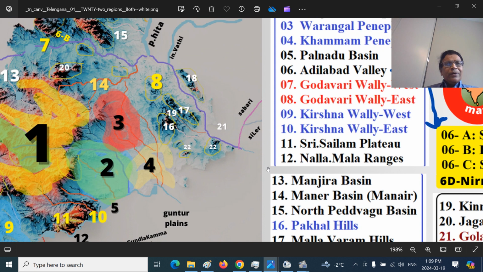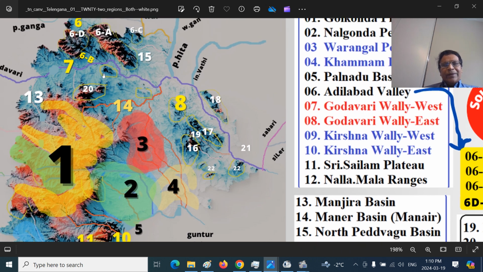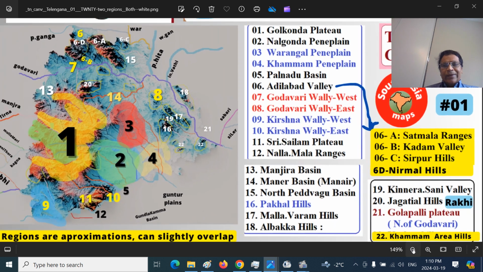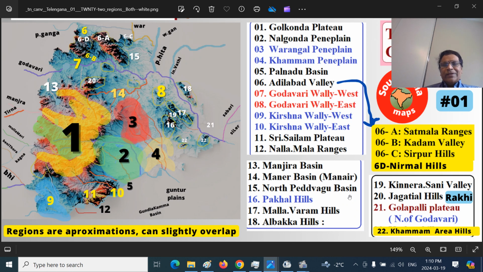And 20th, adjoining the Golconda Plateau, this is the Rocky Hills. This is a little bit apart, that means splintered away. This is Jagatyala Hills. I have mentioned a single rocky Jagatyala Hills. Even though this part 21 is not part of Telangana, when we look at it, we should not just look at the political frontiers. Across the river Godavari, northern part or eastern part, it's called Gollapalli Plateau, that is in the Utkal region or Orissa region. Number 21 is the Gollapalli Plateau region.